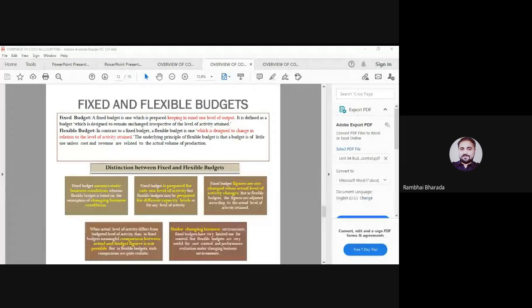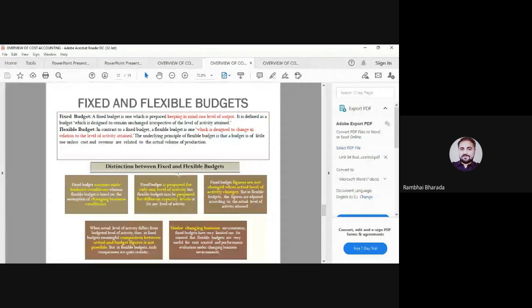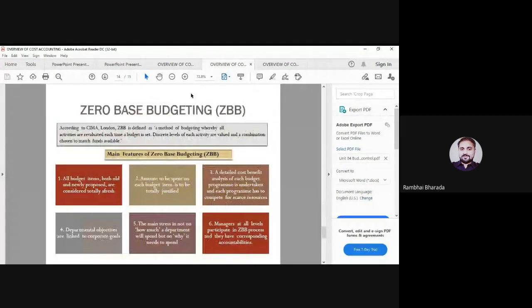If we are preparing the budget for one particular level of output, it is called a fixed budget. And when we are preparing the budget for multiple levels or multiple capacities, it is considered a flexible budget. So please remember this. Please remember the full form of ZBB, zero based budgeting.